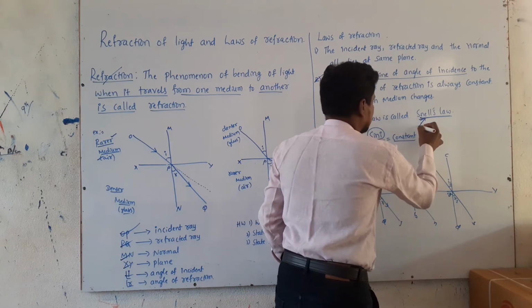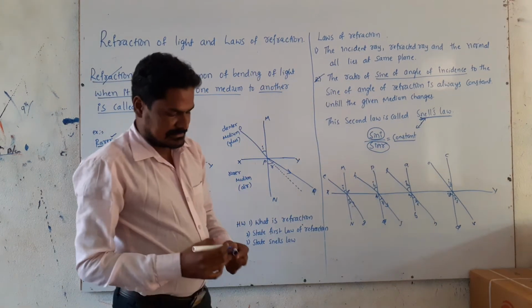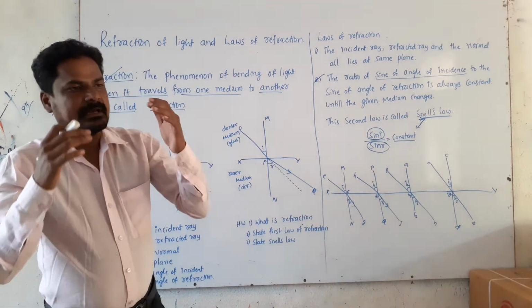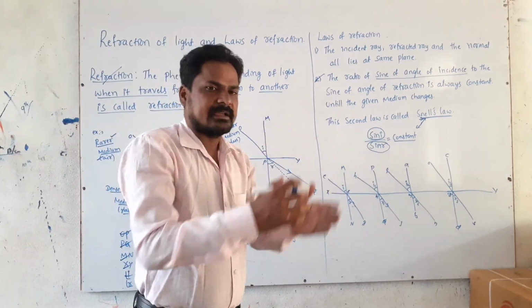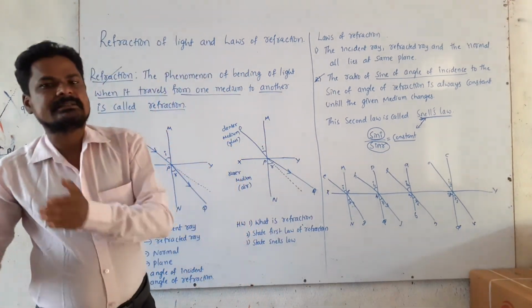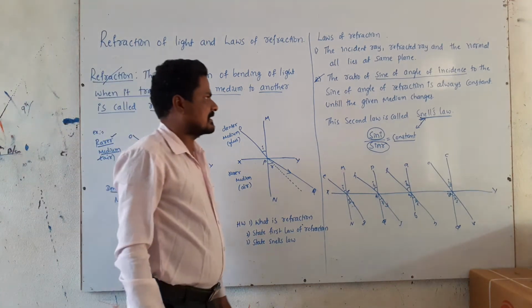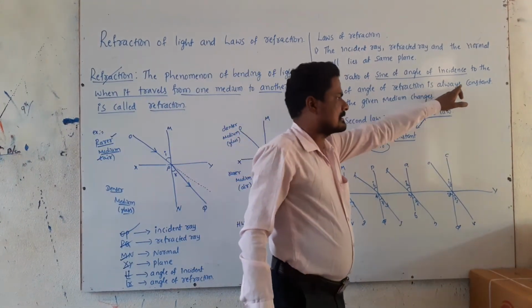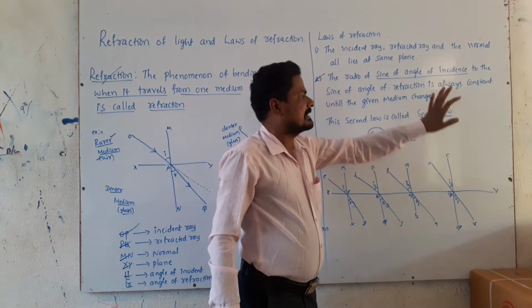This law is called Snell's law. The ratio of the sine of the angle of incidence to the sine of the angle of refraction is always constant until the given medium changes.